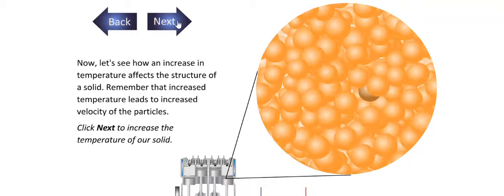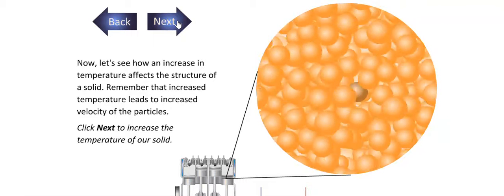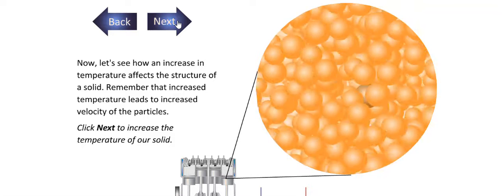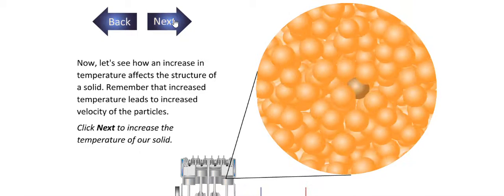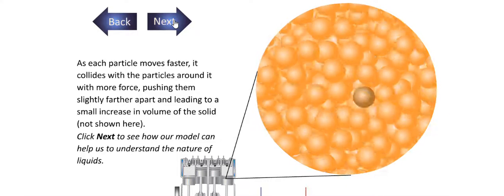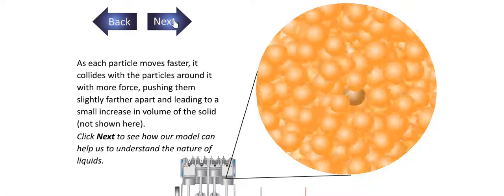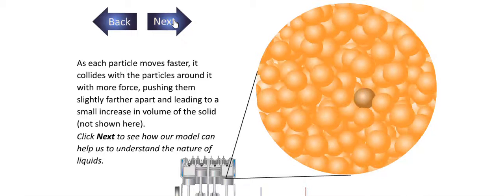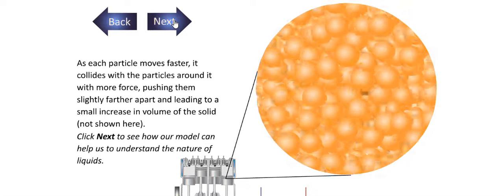Increasing temperature affects the structure of a solid. Remember that increasing temperature leads to increased velocity of the particles, hence converting the solid state into the liquid state. As the particles move faster, they collide with the other particles around them with much more force, pushing them slightly further apart, leading to a small increase in the volume of a solid.